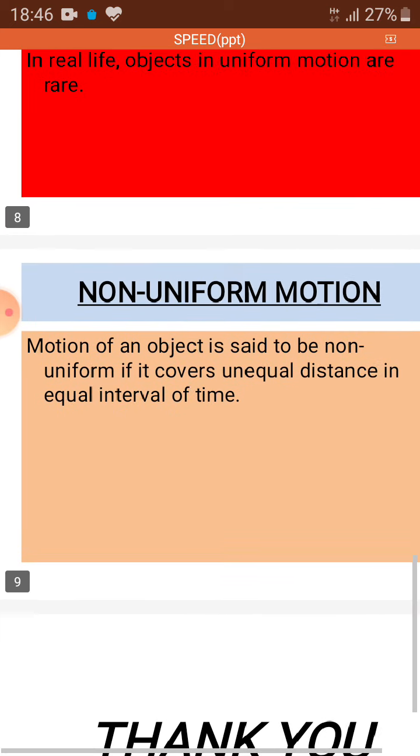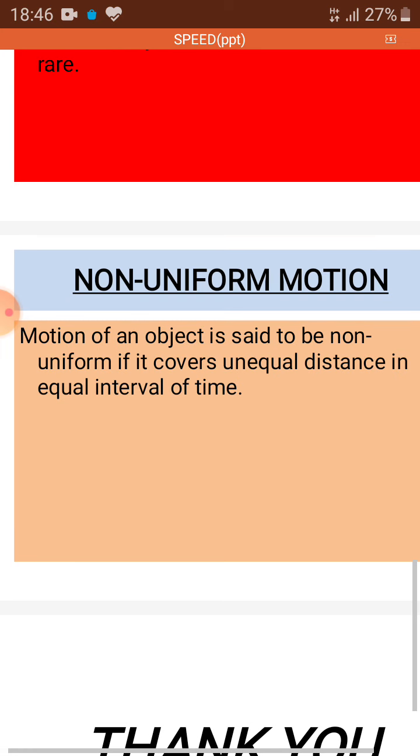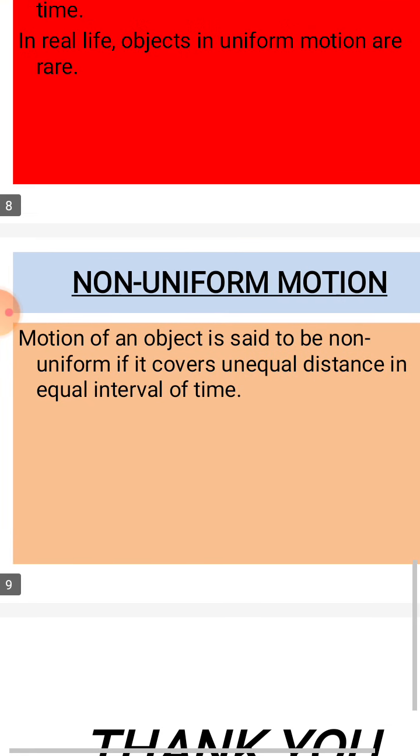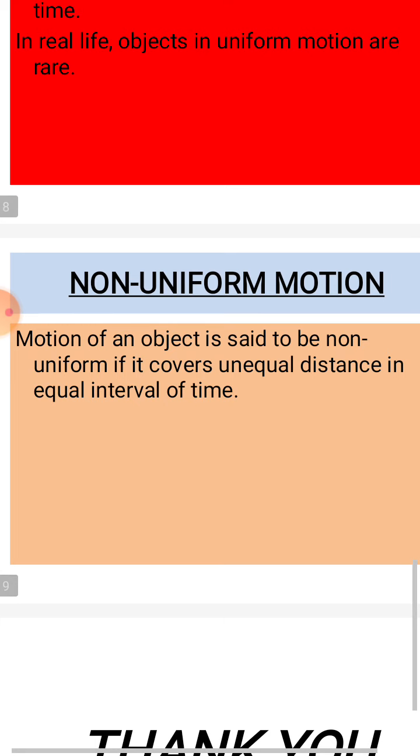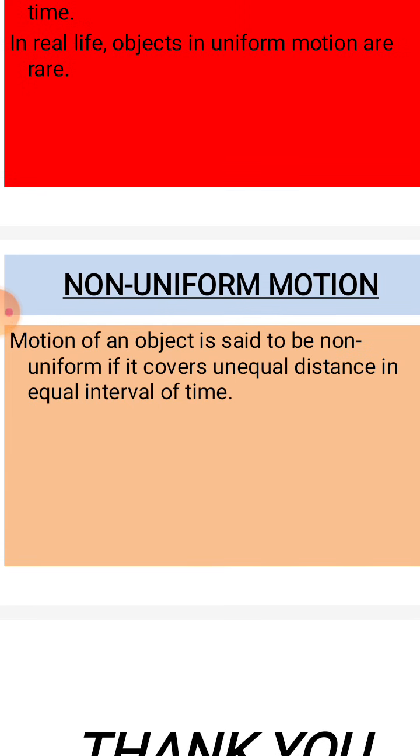Then the next one is non-uniform motion. Motion of an object is said to be non-uniform if it covers unequal distance in equal intervals of time.